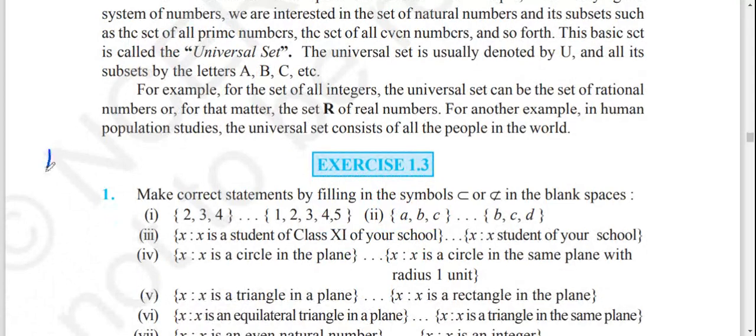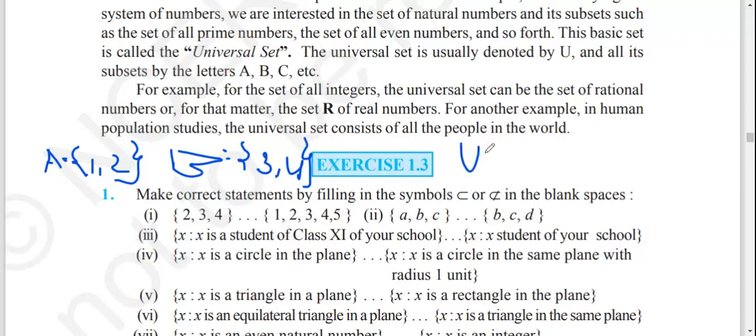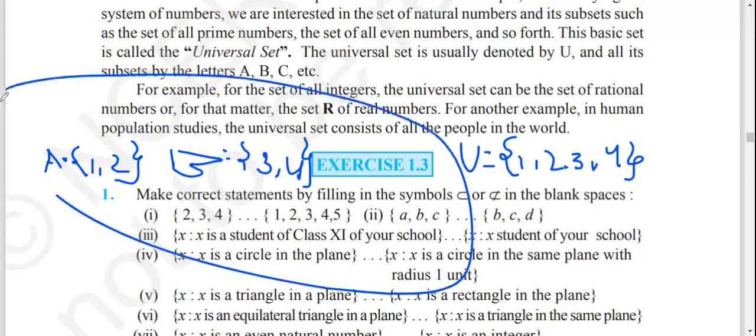Just for example, if we take two sets, A, one is 1, 2, while another set is B, 3, 4. These are the two sets. Then we conclude the universal set as U. We denote it by U especially. So it will be 1, 2, 3, 4, having the particular type of elements of all these sets which are enlisted in the question. This is the universal set of these two sets, A and B.